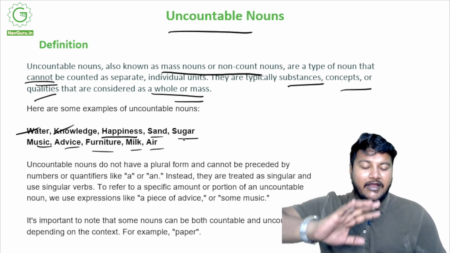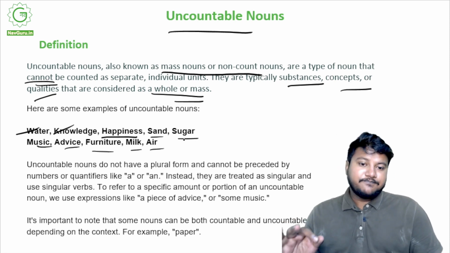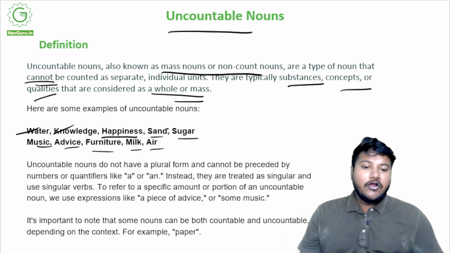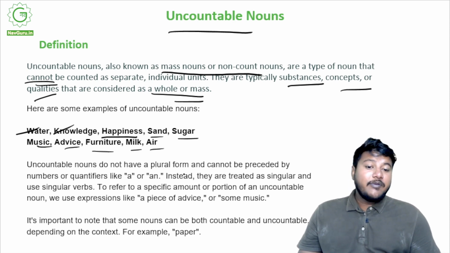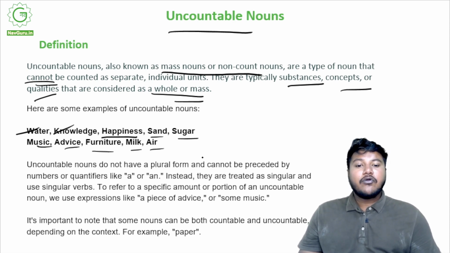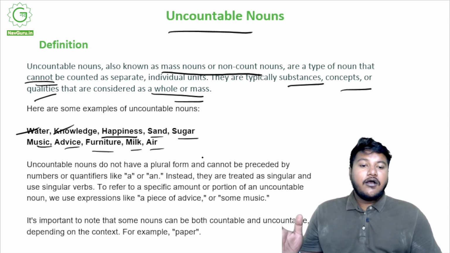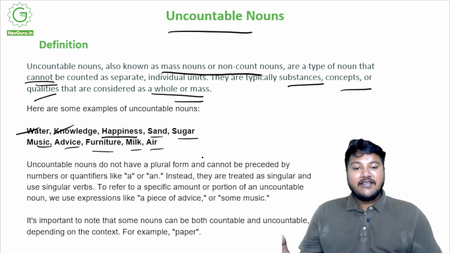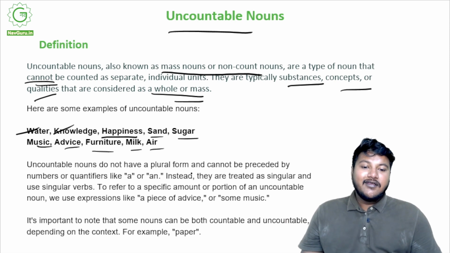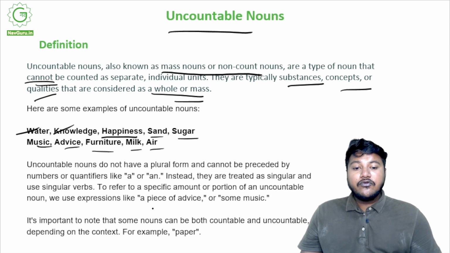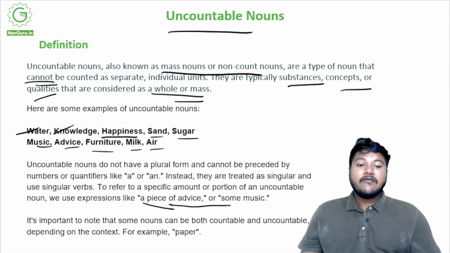So these are all nouns, right? But you cannot measure them. So that is an uncountable noun. Uncountable nouns do not have a plural form. Also, they cannot be preceded by numbers or quantifiers like a and. You don't say one air. You don't say a milk. You don't say a advice. It's always a piece of advice, right? Or you cannot say three music. It's some music. So in order to refer to a specific amount or portion, you can use expressions like we have used here.